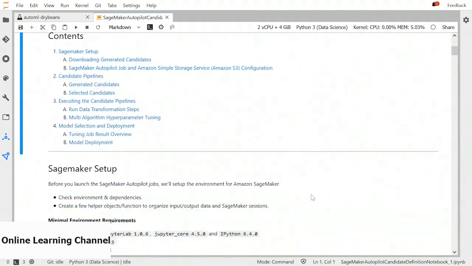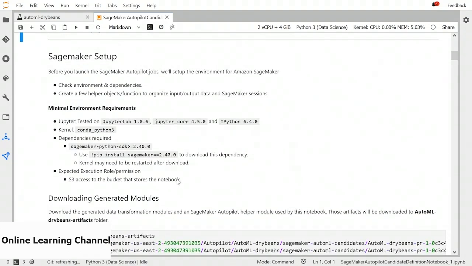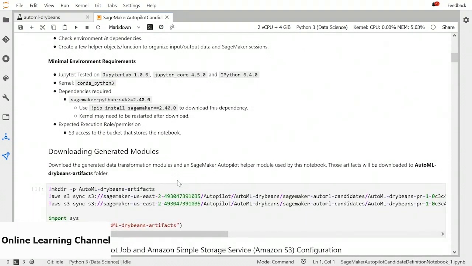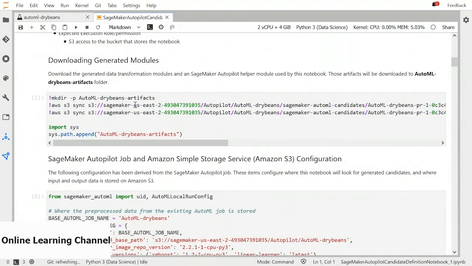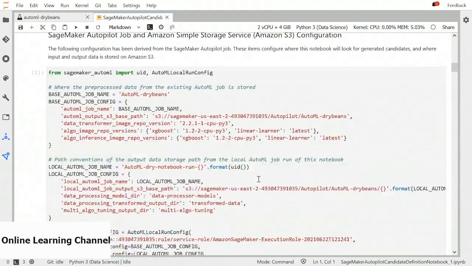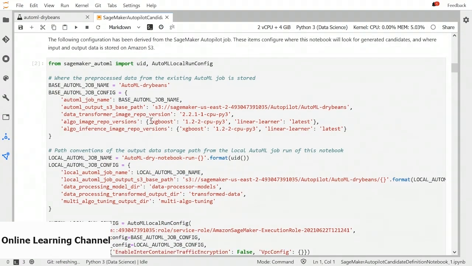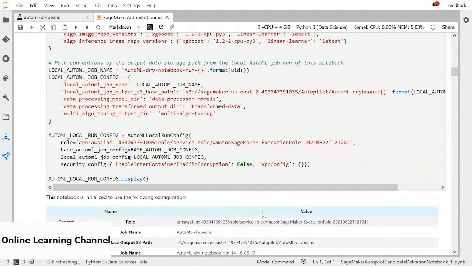Now let's take a look at the generated code. We have minimal environment requirements to run this code. It will download all the artifacts from the S3 bucket. If you go to your S3 bucket and take a look at this prefix, you can find the notebooks and the artifacts generated and placed there. We can take a look at the job configuration here. So this job is using XGBoost and linear learners. Based on the data exploration step, the algorithms selected for this job are XGBoost and linear learner.